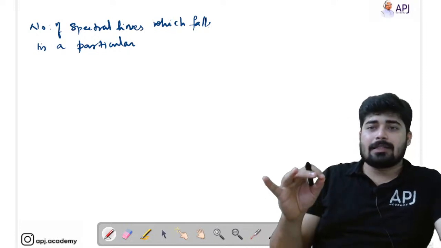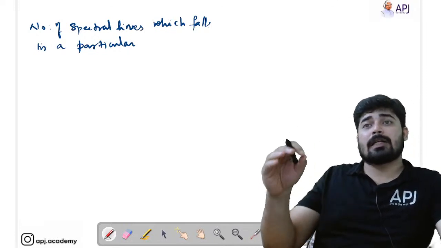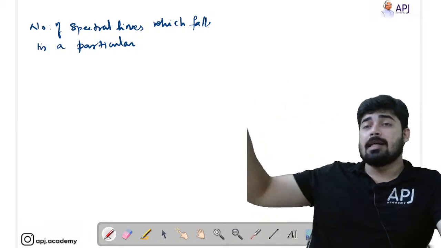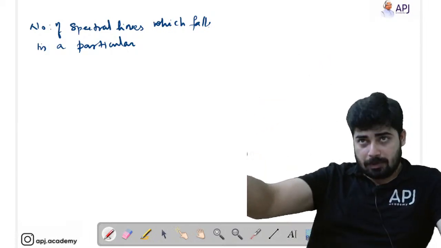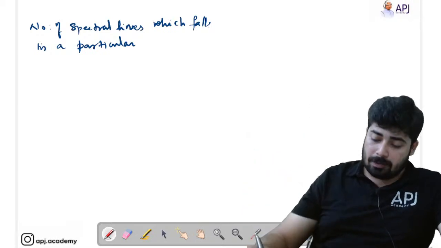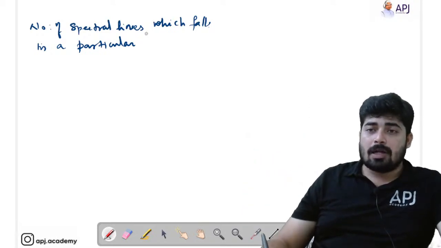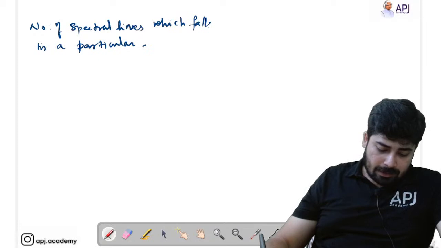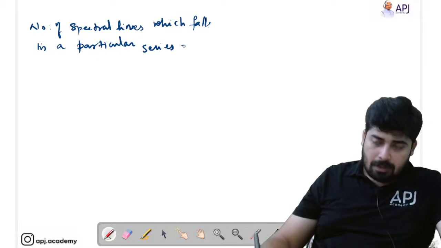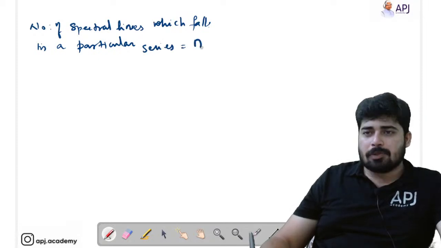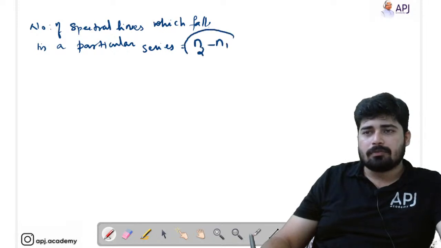Now here we are discussing only about the number of spectral lines which is present in each series. That means in Lyman series how many lines are present, in Balmer series how many lines are present. That's what we are discussing here. So the number of spectral lines which falls in a particular series is equal to, just you can write it as n2 minus n1, that's all.